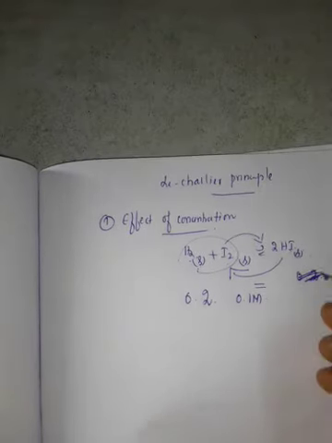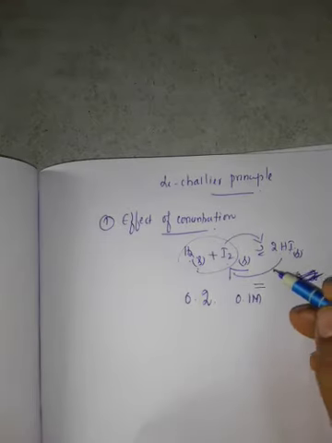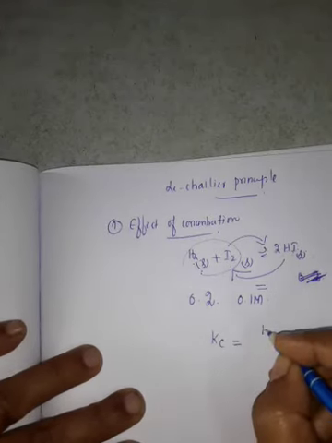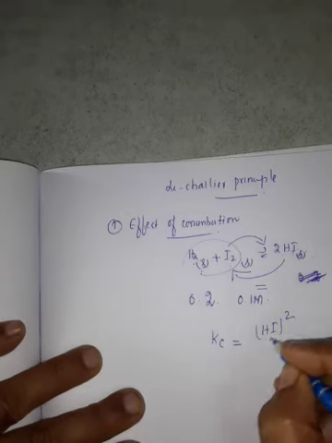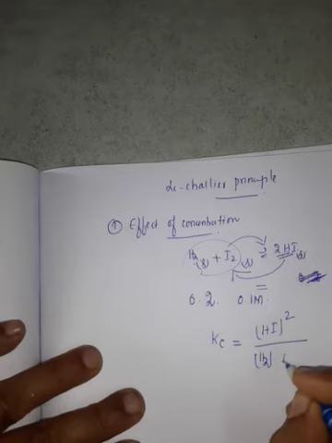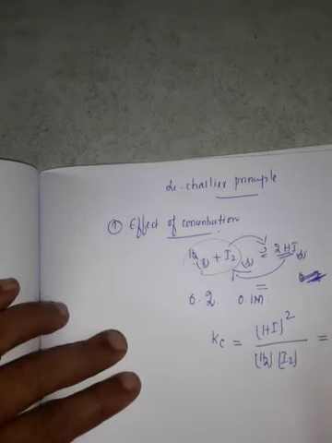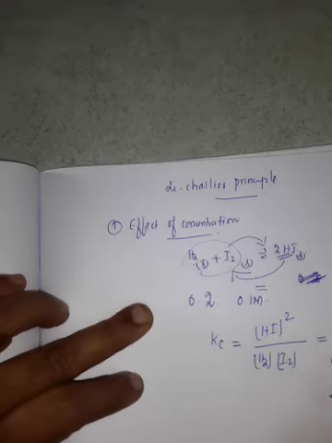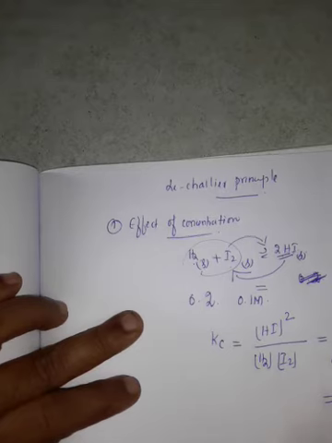Now, writing the equilibrium constant Kc: [HI] power 2, because 2HI, divided by [H2][I2]. 1 square by 0.2 into 0.1, that is 1 into 1 by 0.2 into 0.1.